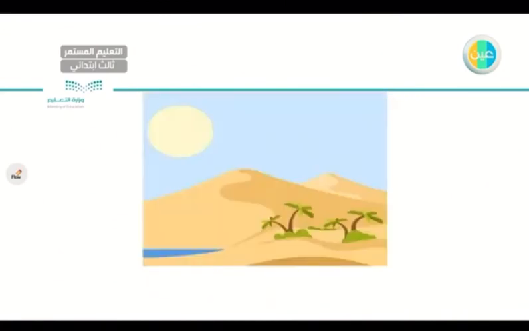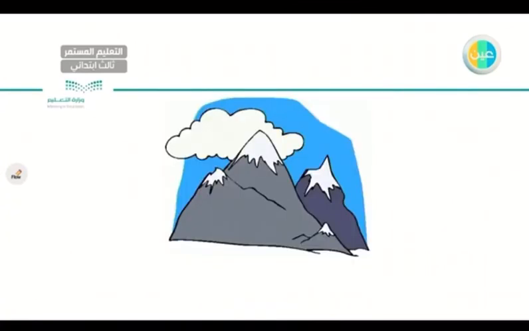As you can see, this is a picture of some geographical feature that is common here in Saudi Arabia. What do you think this is? Is it a garden? Is it a park? No, it is a desert. We have two deserts here in Saudi Arabia. So let's read it together. Desert. One more time. Desert. Very good. Let's go to the next one.